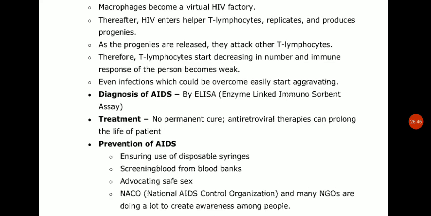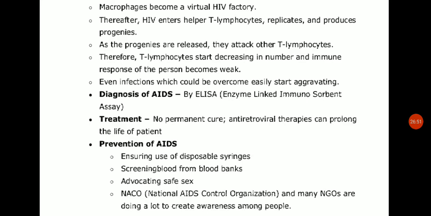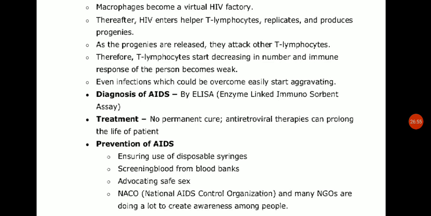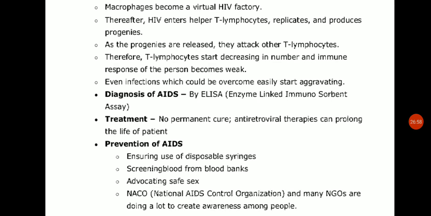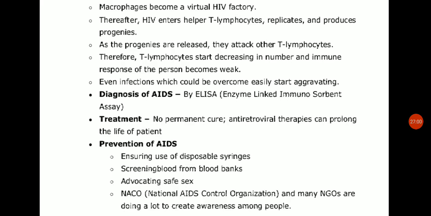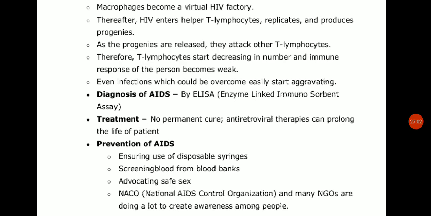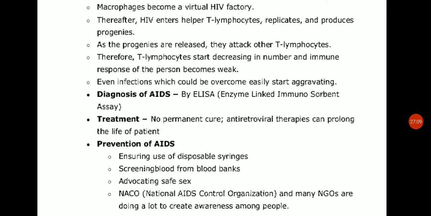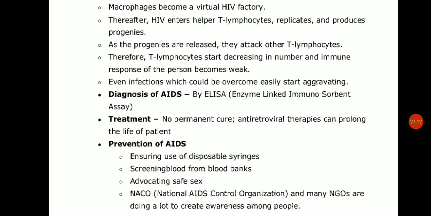As I explained here, the role of T lymphocytes in the immune system, so the immune system will become weak. Even infections which could be overcome easily start aggravating. Simple infections that can easily be overcome also occur in the person's body. Diagnosis of AIDS is by ELISA, that is enzyme linked immunosorbent assay, and there is no permanent cure for treatment. There are antiretroviral therapies that can prolong the life of the patient.